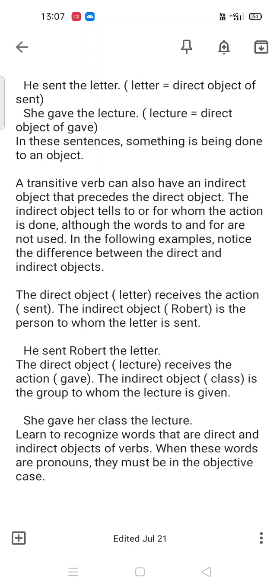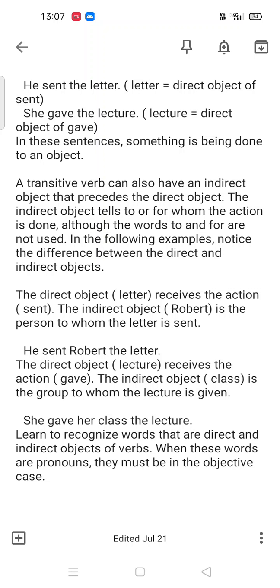Guys, now let us know about indirect object. In these sentences you will get the difference between direct and indirect object.